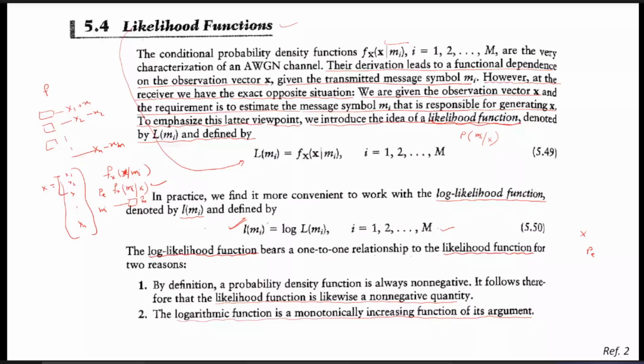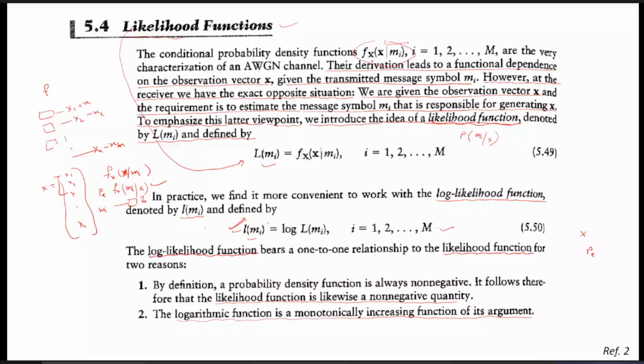This function is defined as the likelihood function, given by L(mi) = f(x given mi). If you take the log of that, then that function is called the log likelihood function. Whether you consider L(mi) or the log likelihood, both have an equivalent nature. Since this is a probability density function, its value lies between 0 and 1, so L(mi) is positive.